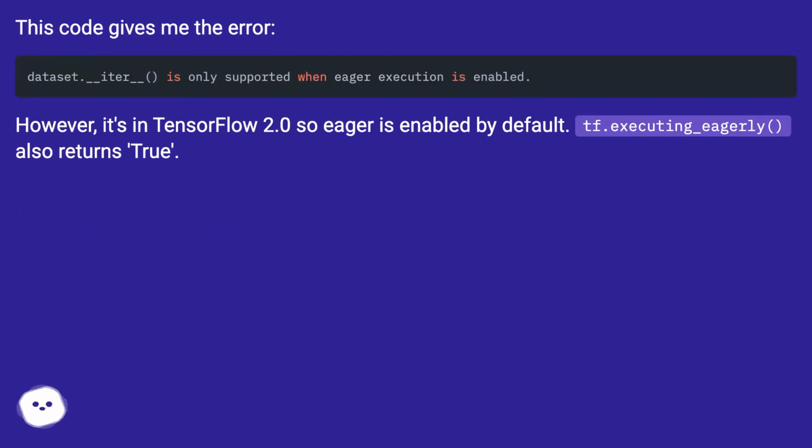This code gives me the error. However, it's in TensorFlow 2.0, so eager is enabled by default. tf.executing_eagerly also returns true.